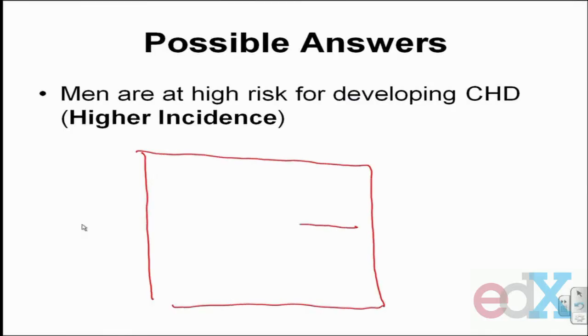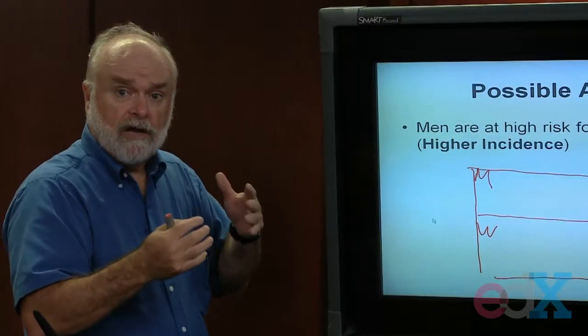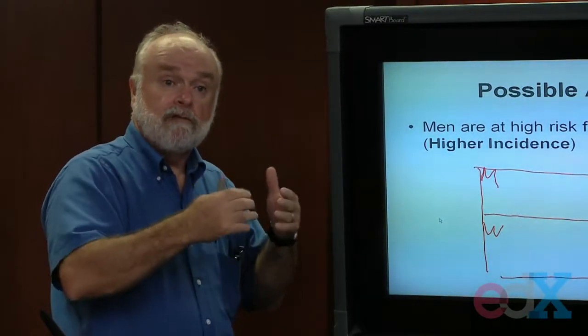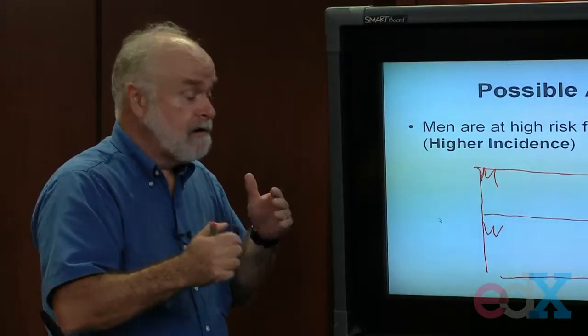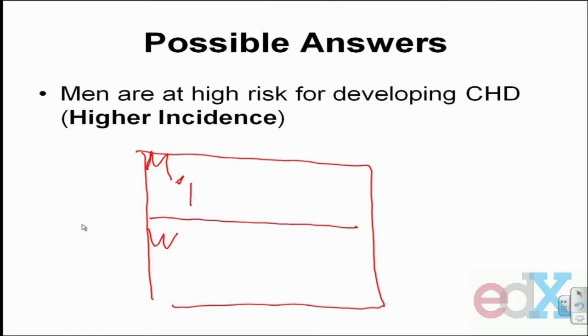that's made up of both men and women. The top part of this box is representing the men in your study. The bottom part is the women. And in both situations, let's suppose some of these men and some of these women are developing coronary heart disease. These little arrows that I'm drawing now represent someone developing coronary heart disease. And let's suppose that more arrows are happening for men than women. More men are developing. That's what higher incidence means. More cases of heart disease are developing among the men in our study.